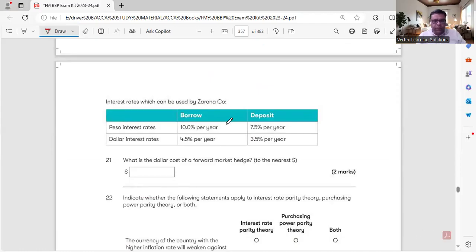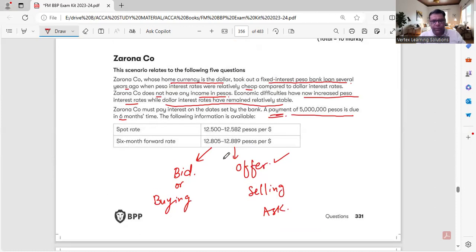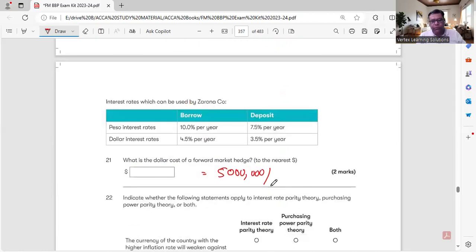Then interest rates are also provided, borrow and deposit for money market purposes. What is the dollar cost of forward market hedging? So 5 million pesos divided by what is the 6 months bid rate? 12.805. So we are making payment, so 5 million divided by 12.805.